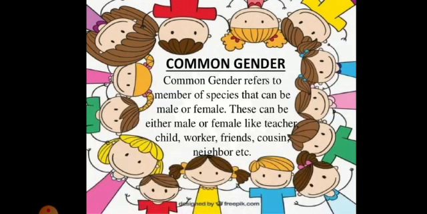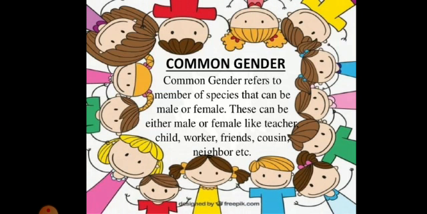Now children, we will learn about the common genders. So what are common genders? Common gender refers to members of species that can be male or female. Now, there are some words which are used for both males and females. We cannot say whether the word is used for a male counterpart or a female counterpart. So, let us see, for example, teacher, child, worker, friends, cousin, neighbor, etc.